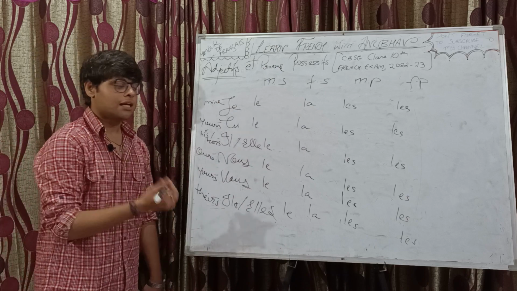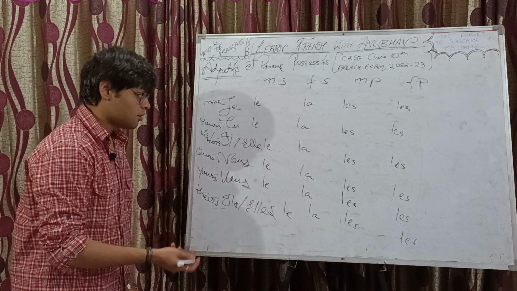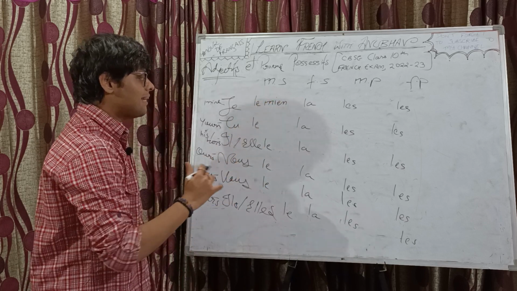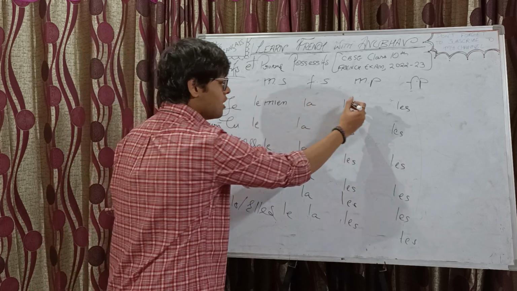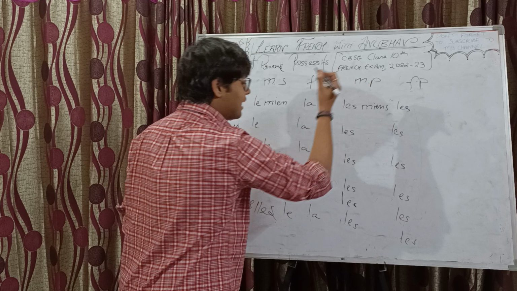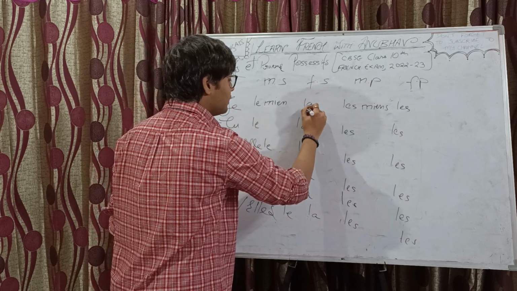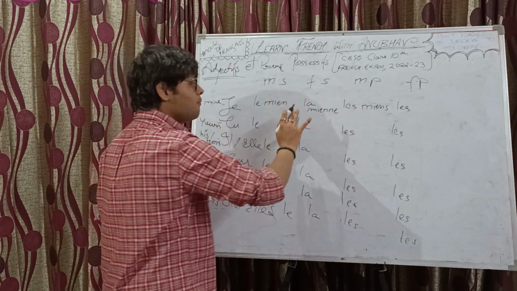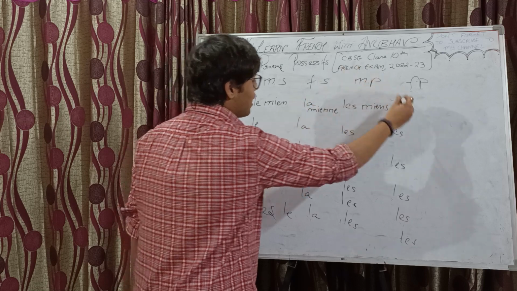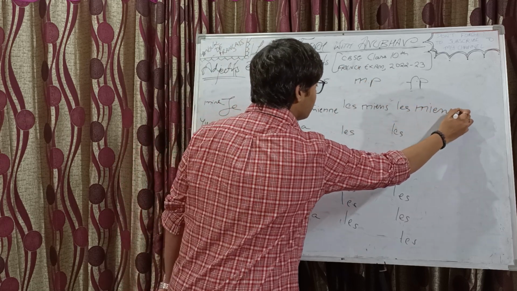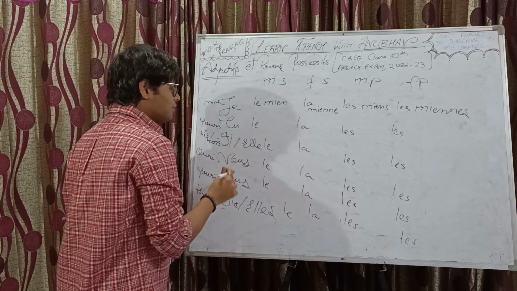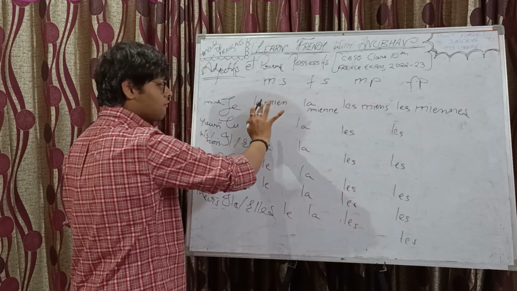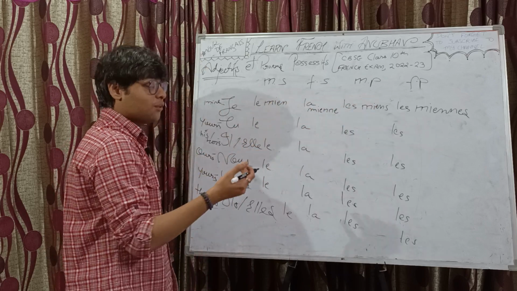Fine. Now let's complete the pronouns. For masculine singular, le mien, M-I-E-N. To make it masculine plural, of course the article has changed and there will be an S after mien. For feminine singular, it is la mienne, M-I-E-N-N-E, double N. And to make it feminine plural, of course the article has changed, and then just add an S over here. Very easy. So for these three it will be very similar: for tu, T instead of M, and for il and elle, S instead of M.